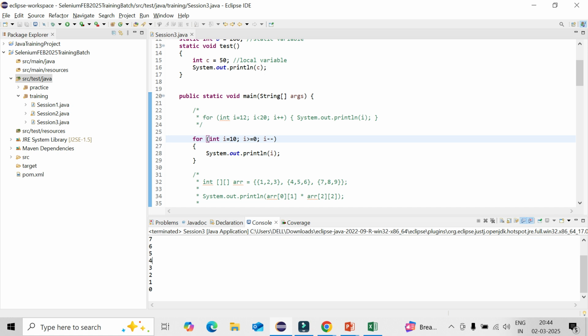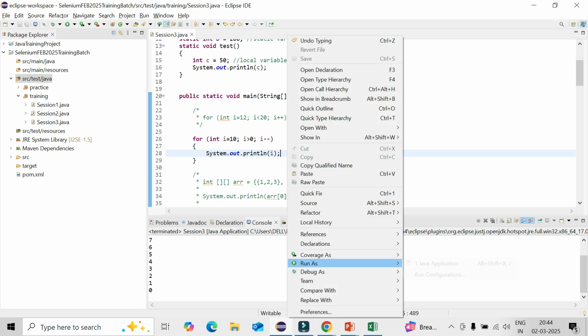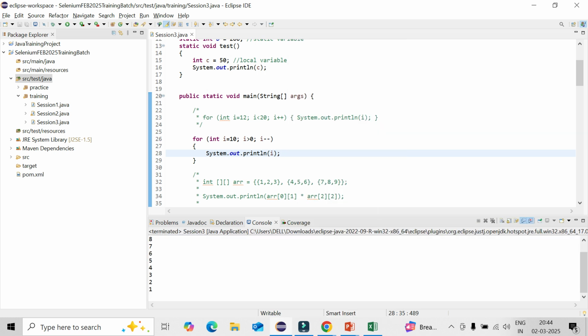You can see 10, 9, 8, 7, down to 0. In case you give greater than 0, it will stop at 1. So those are the two things you need to remember: how to go in the reverse way as well, upper to lower and lower to upper, with the help of the for loop.